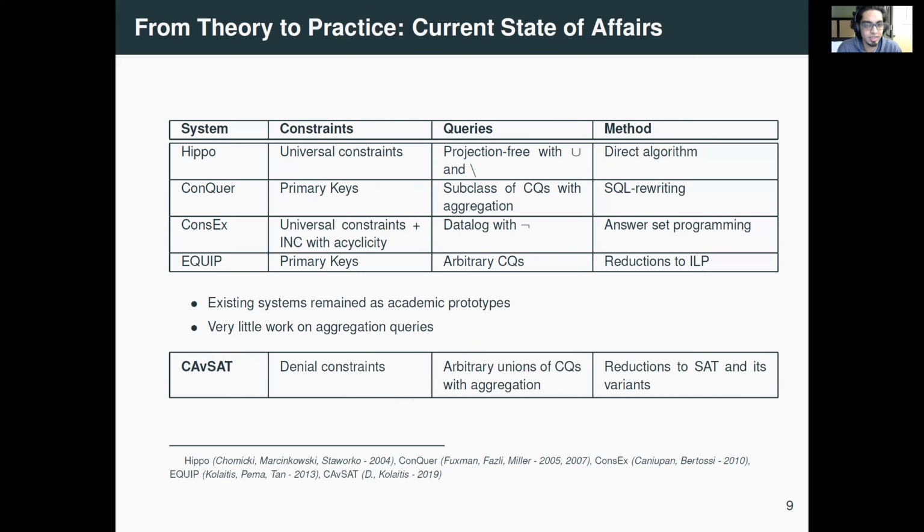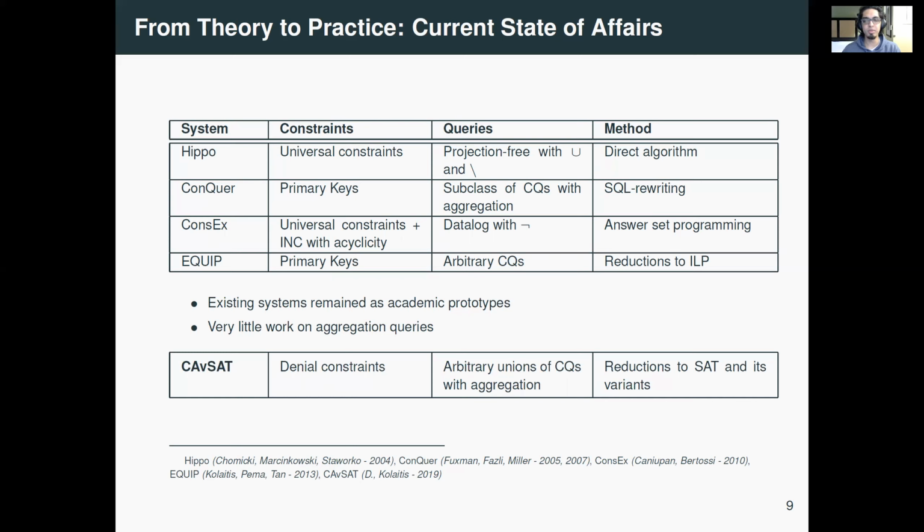So we decided to come up with our system CAVSAT, which stands for Consistent Answers via Satisfiability. This is a comprehensive and scalable consistent query answering system. Comprehensive in the sense that it can handle broad classes of integrity constraints and broad classes of practical queries at the same time, specifically denial constraints and queries that are arbitrary unions of conjunctive queries that may involve aggregation and groupings. And this system is scalable because we are relying on SAT solving. So we use reductions to SAT and its variants.